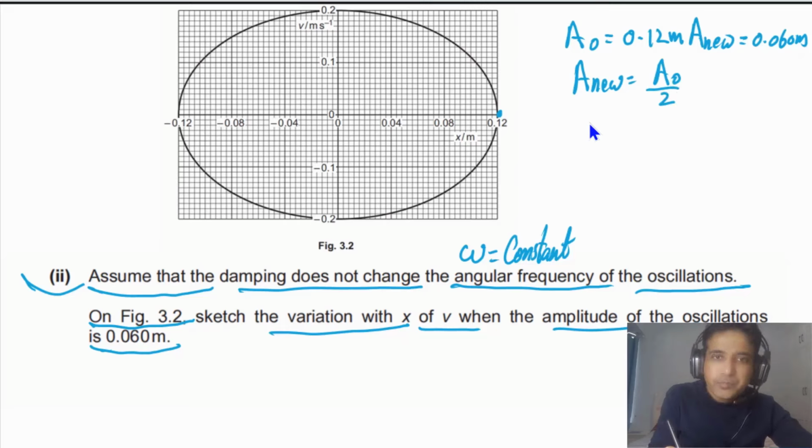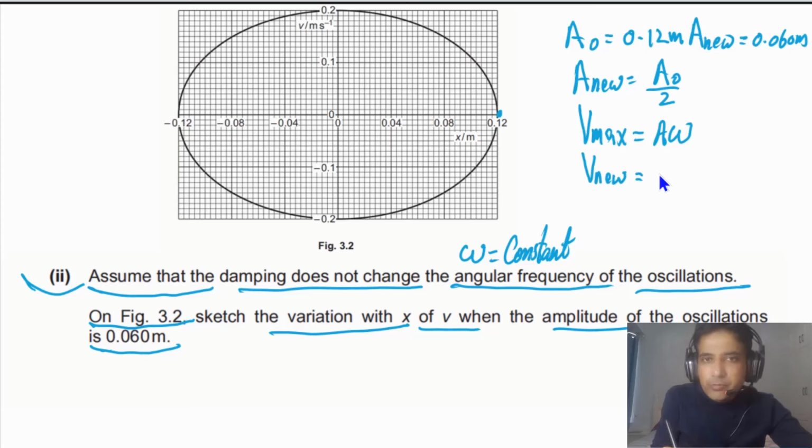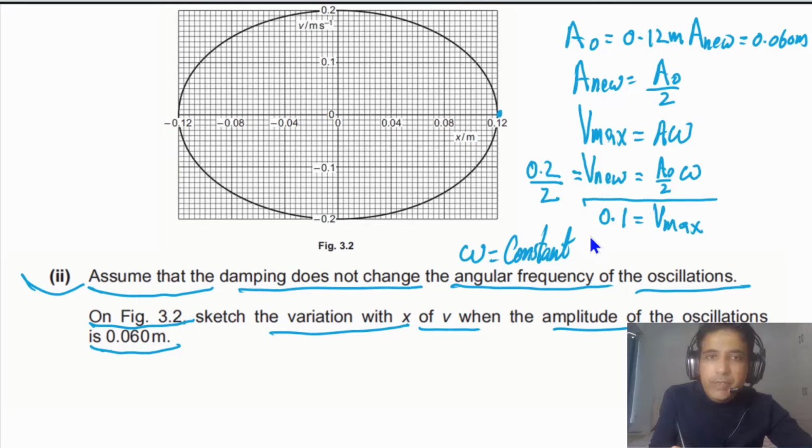We also understand V max. V max is equal to A times omega. In this case, omega is constant, but A becomes half. So the new value of V max will be equal to A naught by 2 times omega. The new value will be the maximum value divided by 2, from 0.2 to 0.1. So this is the new value of V max. Because the amplitude becomes half, V max also becomes half, because the angular frequency omega is constant.